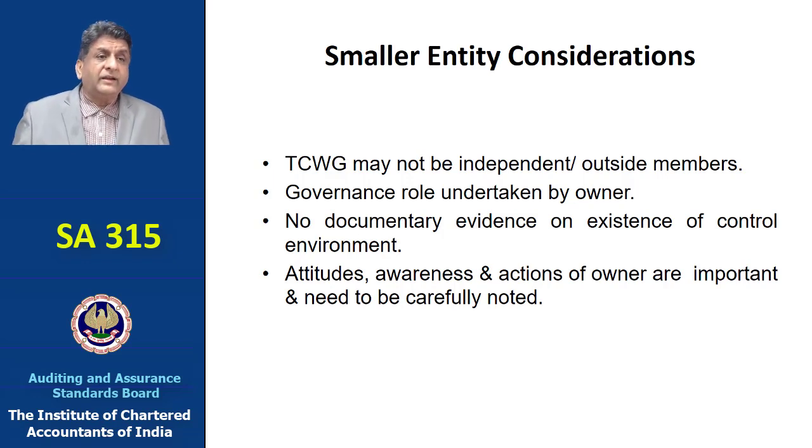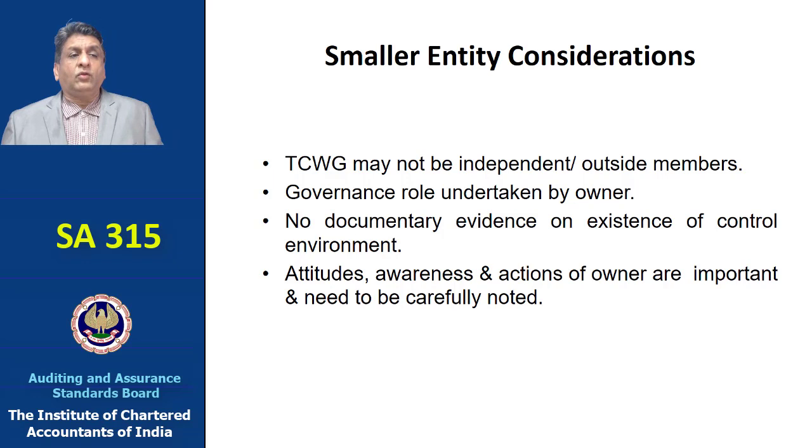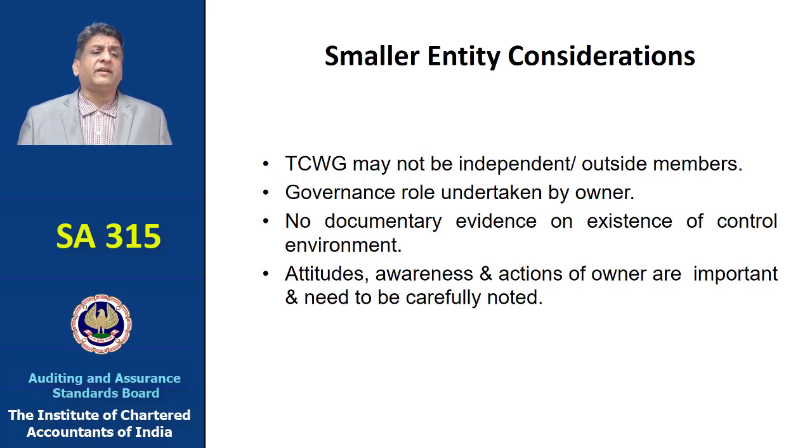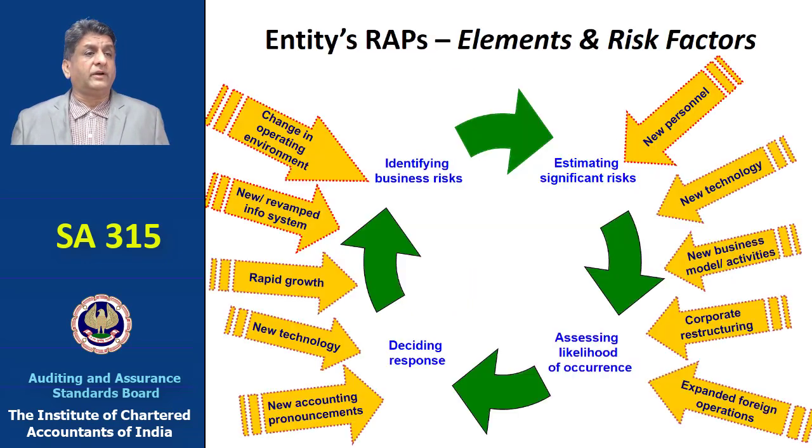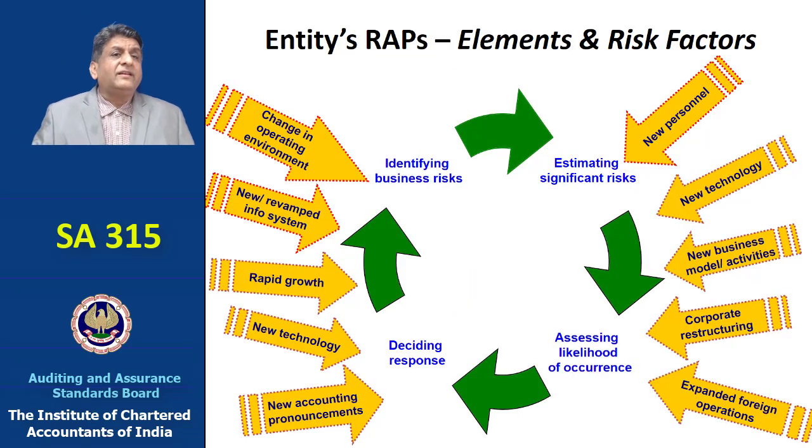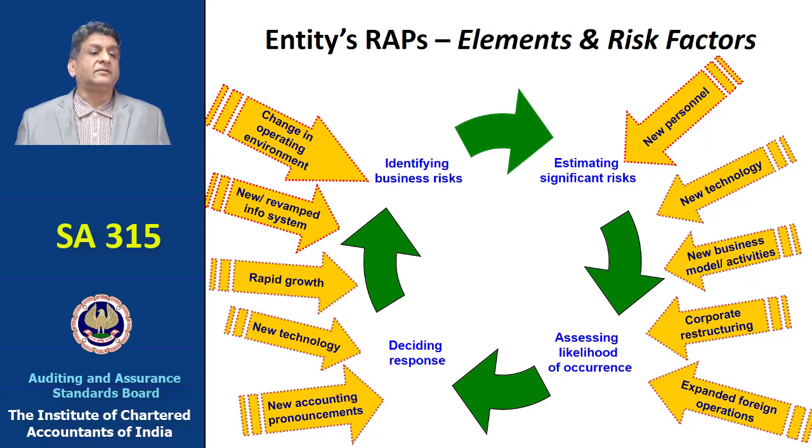So in a smaller entity, you could have issues which could be quite different. Those charged with governance may not be independent and may not be outside members. The governance role may be taken by the owner itself. There may be no documentary evidence available on record to show the controls exist. The attitudes, awareness, and actions of the owner are very important in this case and need to be very carefully noted.